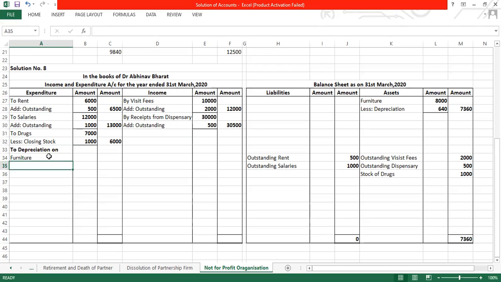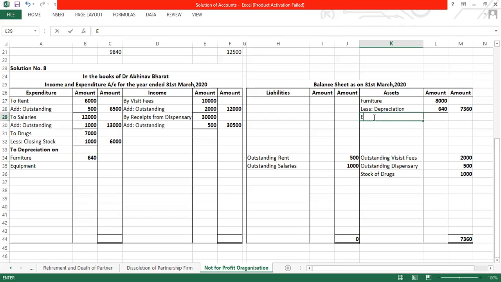Depreciation on furniture and equipment also. We have depreciation on equipment also. Okay, so 640 यहाँ पे है.